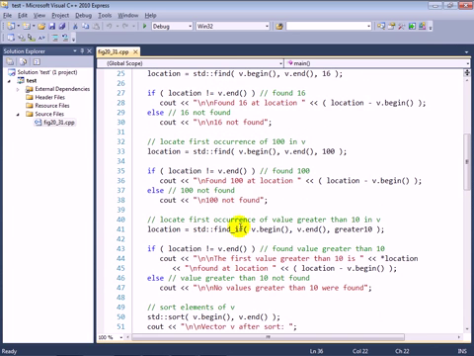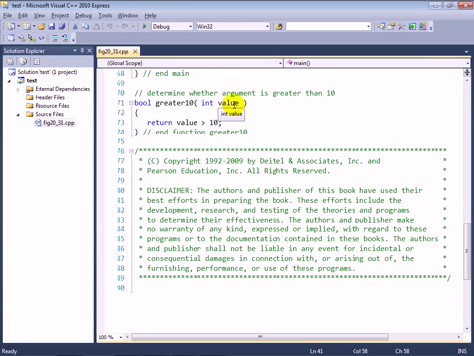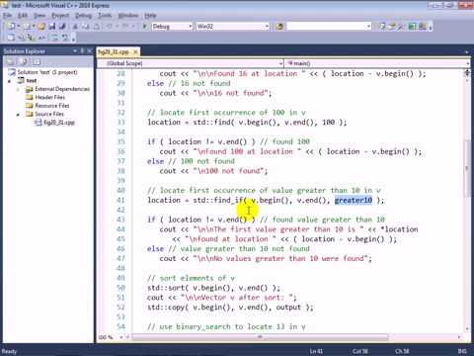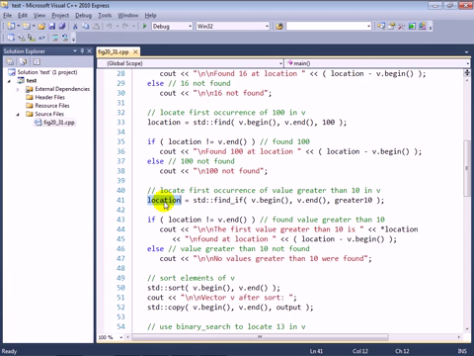Now we continue with the find_if algorithm, which is very similar to find, except instead of finding a particular value, it finds a value that matches certain criteria specified by a function that receives a value from the container as an argument, and returns a Boolean indicating whether or not the value matches the criteria. So if you look at the greater10 function, you can see here it receives an int, and it returns whether the value is greater than 10. If it is, it returns true, otherwise it returns false. So basically in this example we're searching through the vector looking for the first value that's greater than 10, and we're going to get back an iterator pointing to that location.